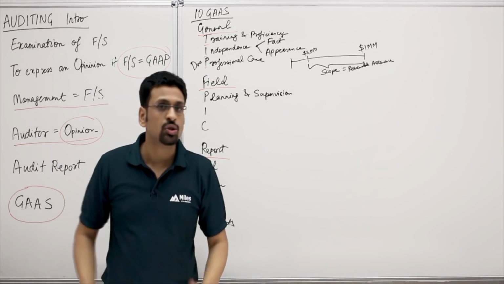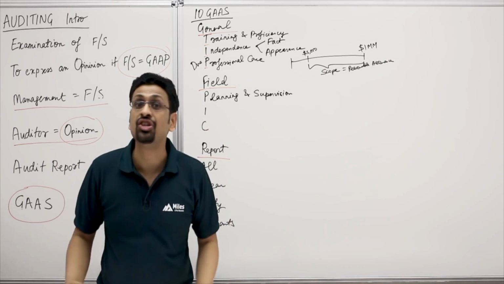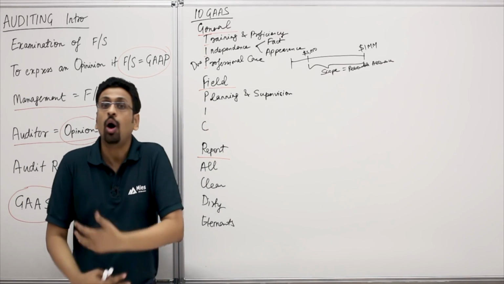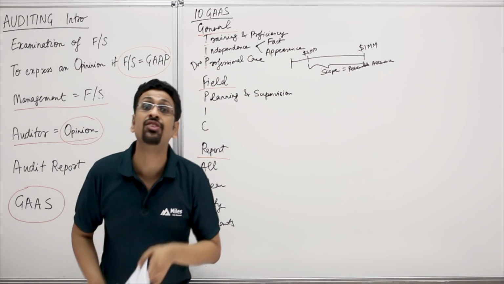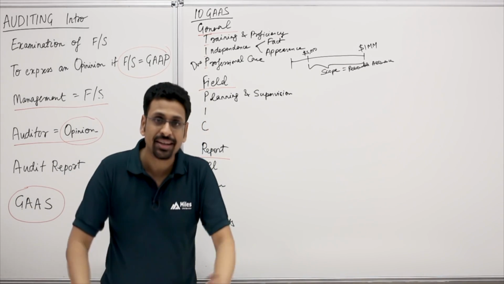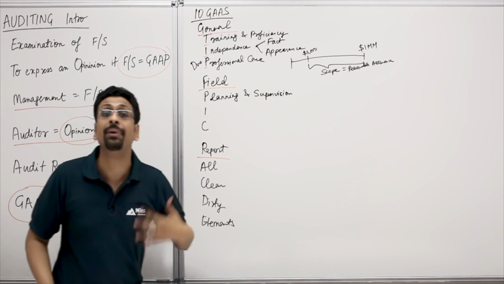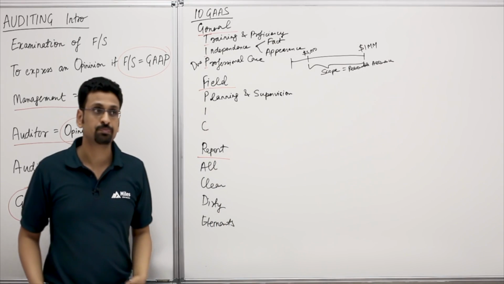Think about an audit team. It's got an auditor in charge, that's the audit partner, a couple of audit managers, a lot of audit assistants. The audit partner who's responsible, who signs on the opinion that he gives on the financials, cannot say that the assistant did the job and it is just fine. He needs to make sure that the assistants are properly supervised.